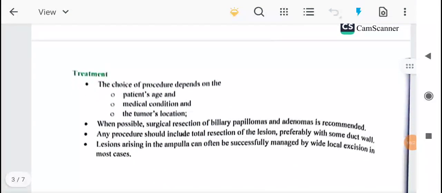Treatment: the choice of procedure depends on the patient's age, medical condition and tumor location.